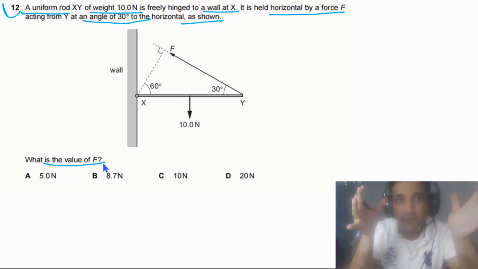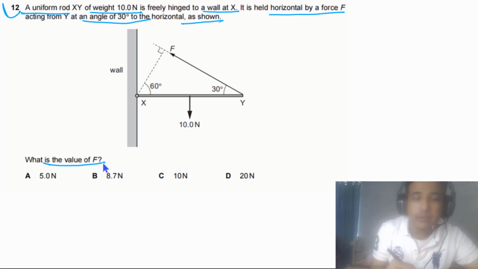Before we answer this question, we need to understand this is a typical type of question, a repeated question. You will see this question in different past papers. So it's very important to master this type of question, how to approach it and how to answer it quickly. We will discuss this question in detail, so this will help you to improve your understanding.